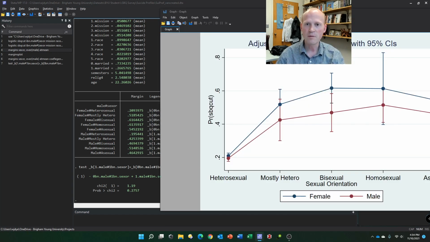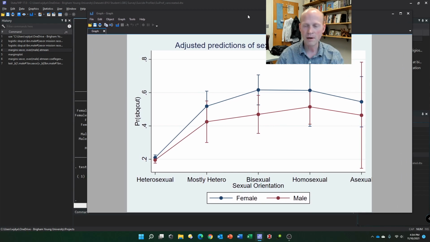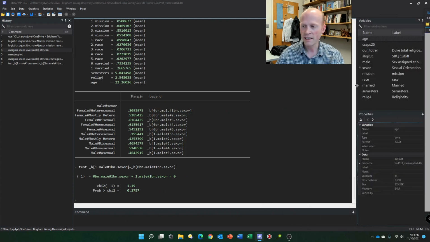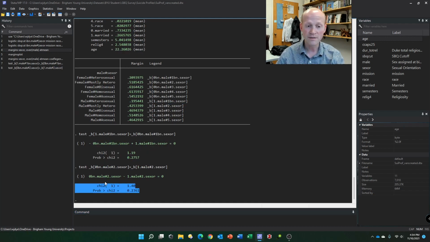All right. You break it down by sexual orientation, and you see here that very likely females, blue, bisexuals are higher than male bisexuals. It doesn't seem like this is going to differ at all. You see that really wide interval for female, and this is really wide. That's not going to differ. It's possible that mostly hetero differ in terms of being above that cutoff. We can test that again. Let's do female mostly heterosexual and male mostly heterosexual. That's what that's called. And they're not significantly different from each other.